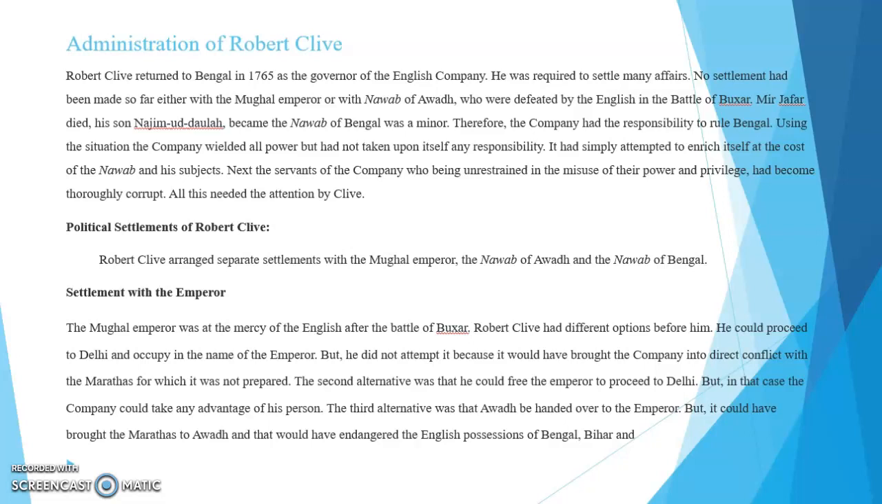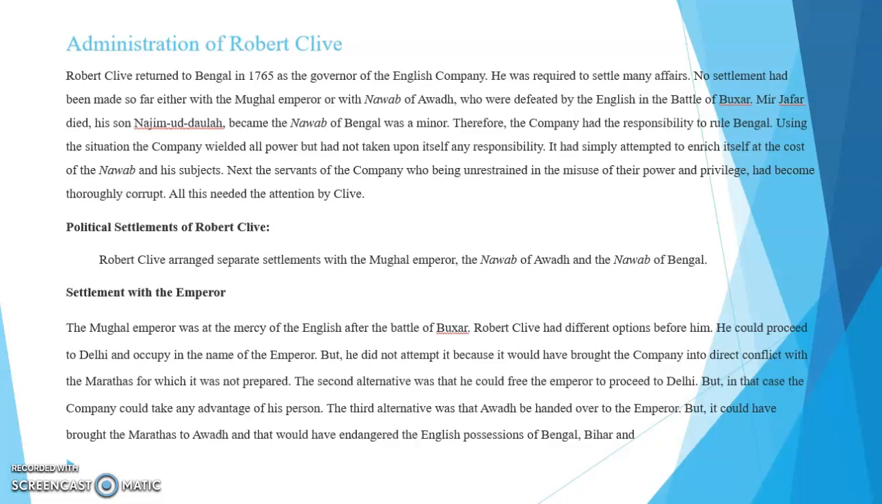Mir Jafar died. His son Najim Uddaula became the Nawab of Bengal. He was a minor. Therefore, the company had the responsibility to rule Bengal. Using this situation, the company wielded all the power, but had not taken upon itself any responsibility. It had simply attempted to enrich itself at the cost of the Nawab and his subjects. Next, the servants of the company, being unrestrained in the misuse of their power and privilege, had become thoroughly corrupt. All this needed the attention of Clive.